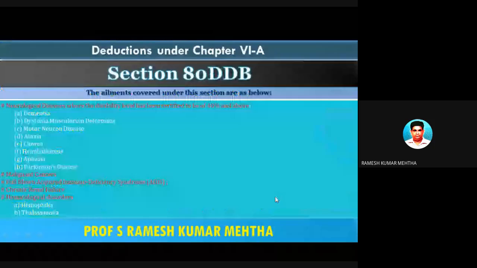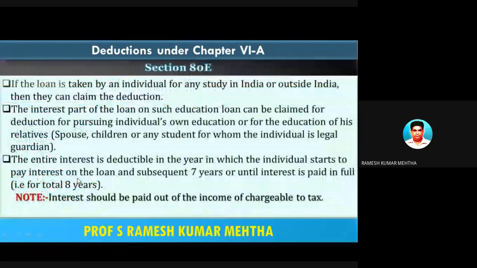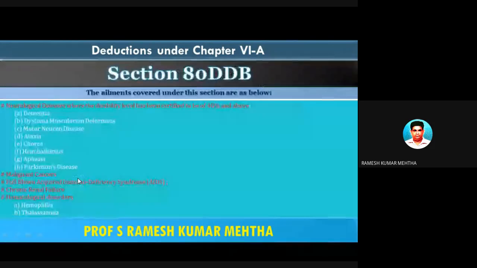Now, what are these specified diseases? Neurological diseases where the disability level has been certified to be 40% and above. For example, these are some of the diseases which are specified under 80DDB. So you can look and connect with some of the diseases if required. For example, malignant cancer or chronic renal failure or hemophilia.